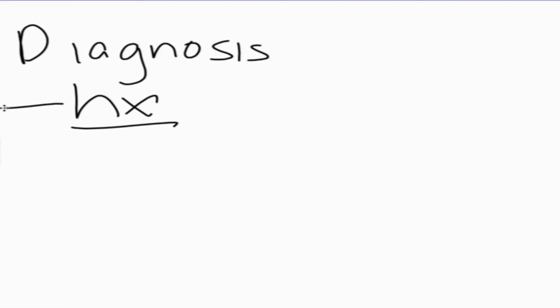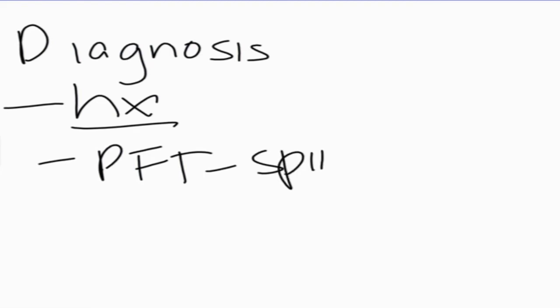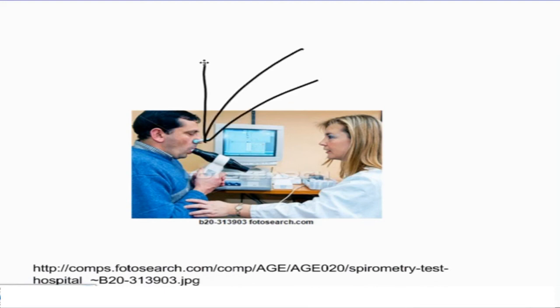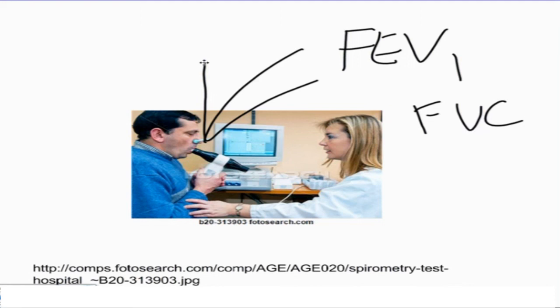Triggers, allergen exposure. Pulmonary function tests, through the aid of a spirometry, are also one way that asthma can be diagnosed. This is basically measuring lung function. This is what we call a spirometry. This person is asked to breathe out into this machine, and this machine measures the forced expiratory volume at 1 second and the forced vital capacity of this person, and this usually shows an airflow obstruction. The presence of airflow obstruction, in combination with the history of the patient, will result in the diagnosis of asthma.